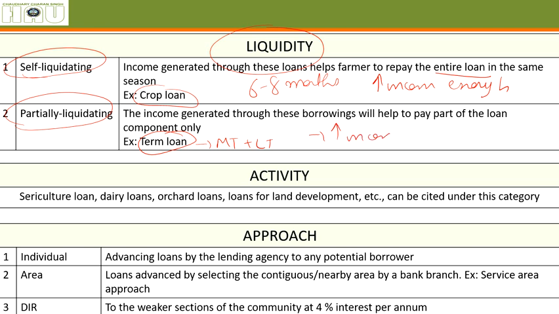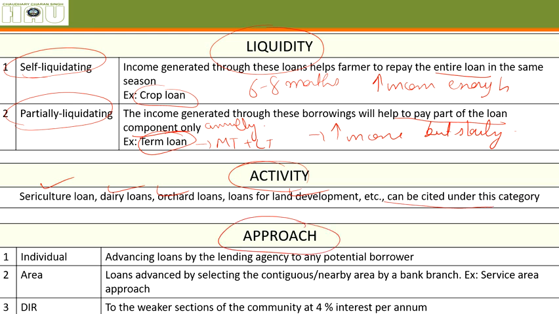They do increase your income, but slowly. Year after year, they'll add to your income and they'll help you repay the loan slowly. They'll help you repay part of the loan component annually. You'll not be able to repay the whole loan within one year or 2 years. Then come activity based loans given for sericulture, dairy, orchard, loans for land development. These can be cited under this category.